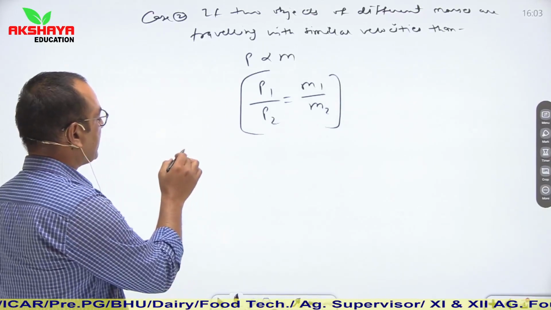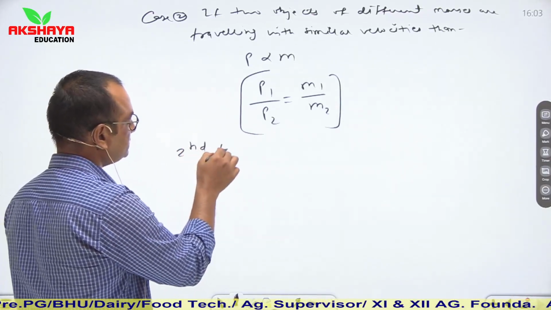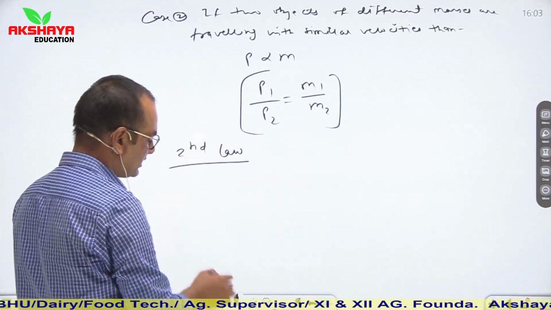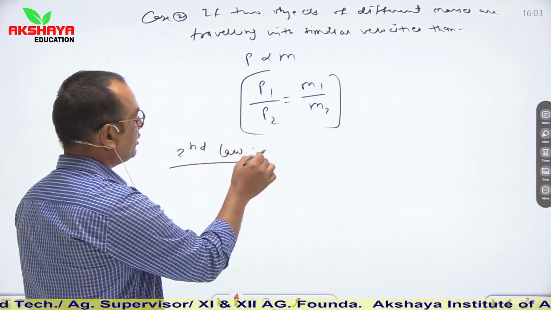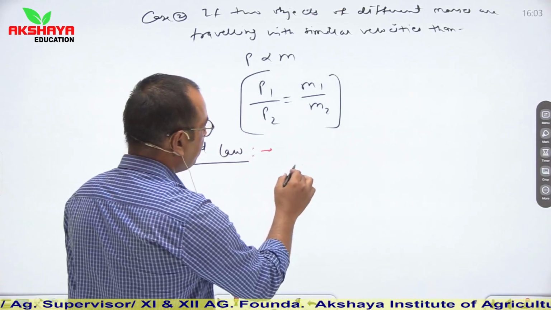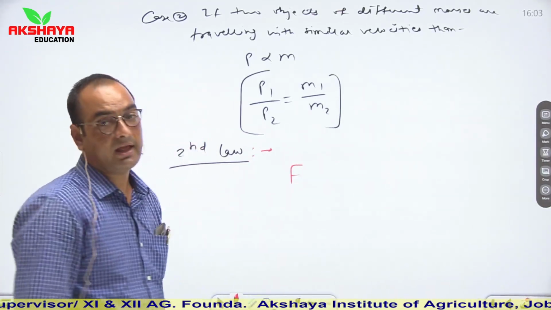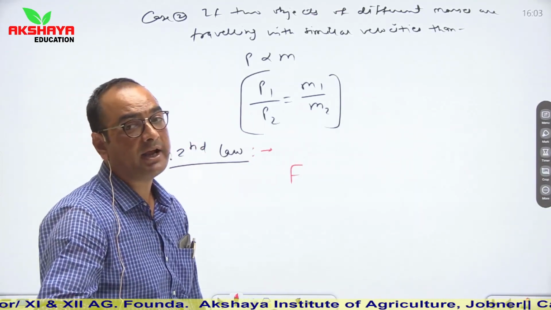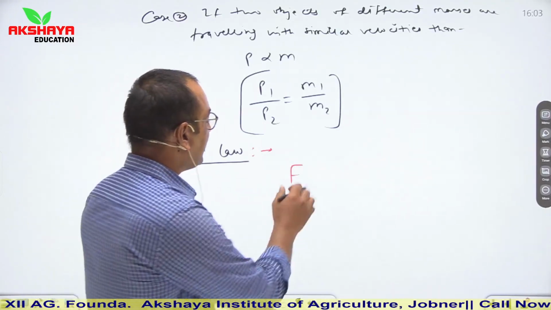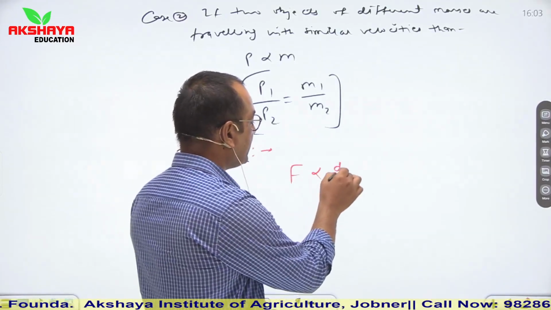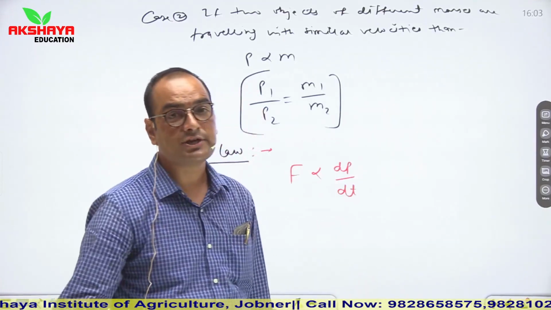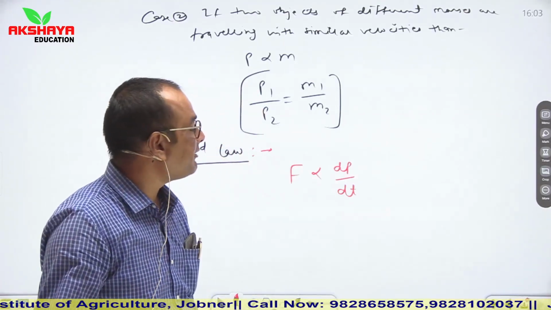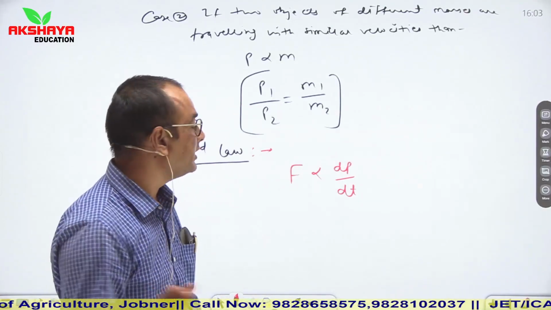Now let us talk about second law. So second law of motion is, according to second law, any external force applied on an object is directly proportional to rate of change of momentum. It means F proportional to dp upon dt.